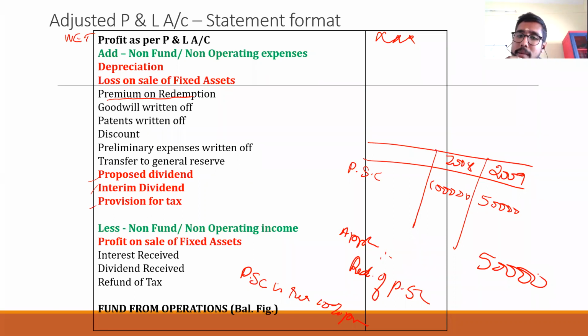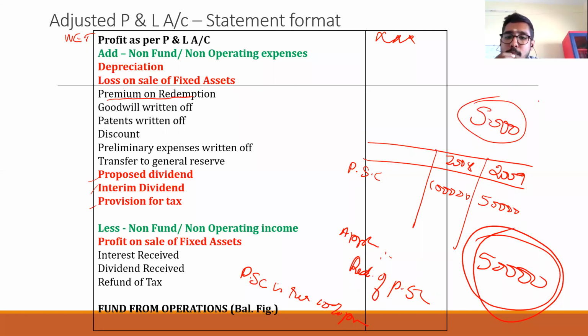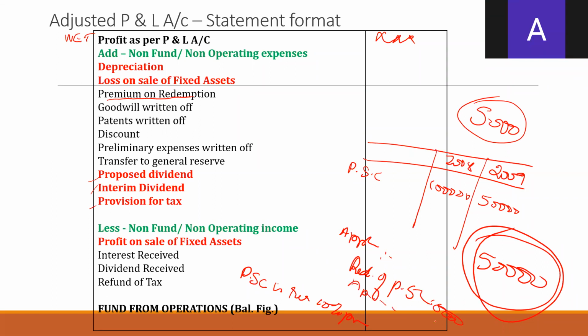So how to calculate that premium? 50,000 into 10%, that means 10 by 100. What is the amount of premium? 5,000 rupees. So this 5,000 will also be recorded in the application of fund: redemption of preference share 50,000 plus premium 5,000.